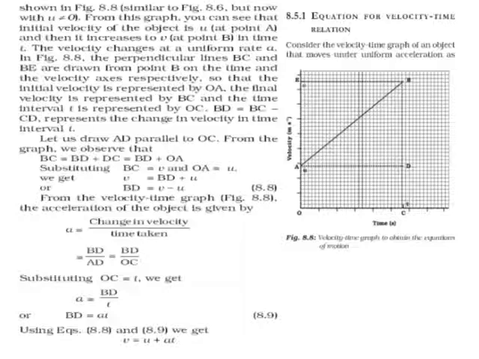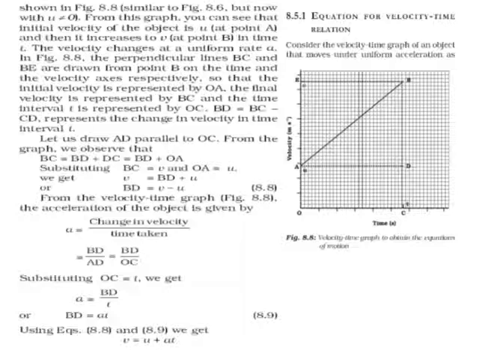Now, let us draw AD parallel to OC. From the graph, we can observe that BC is equal to BD plus DC, also equal to BD plus OA, as OA is equal to DC. Now, substituting BC as v and OA as u, we get v is equal to BD plus u. So, BD is equal to v minus u.